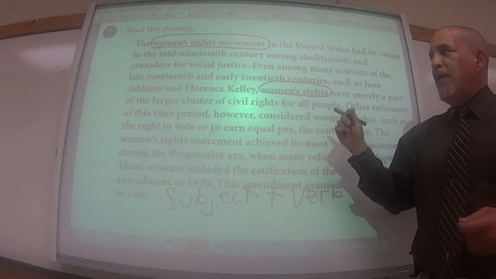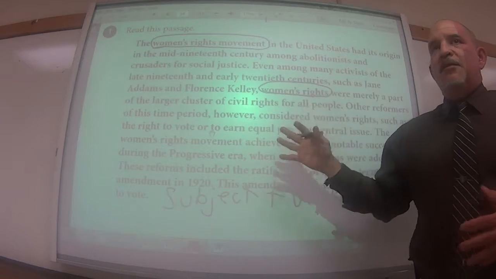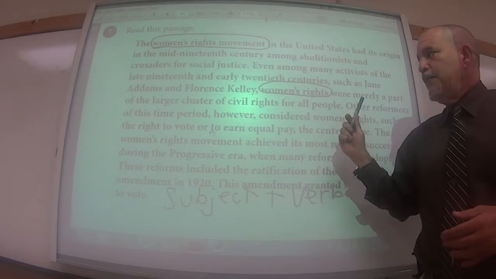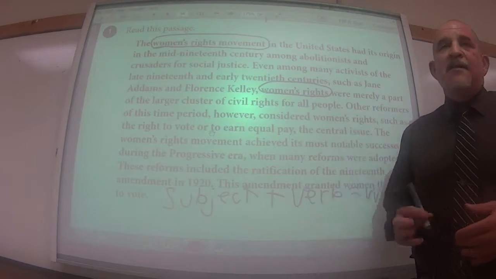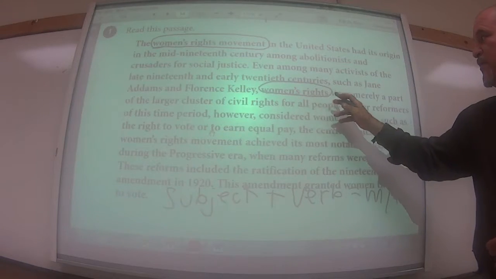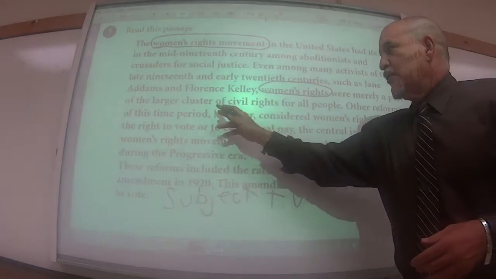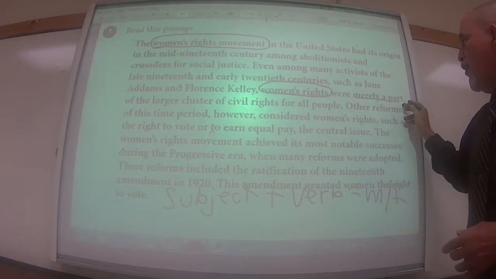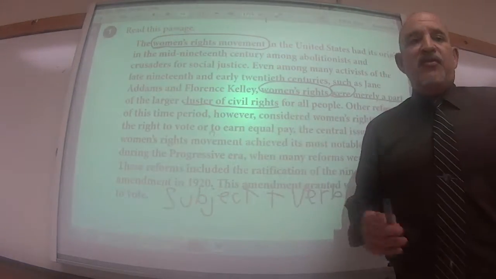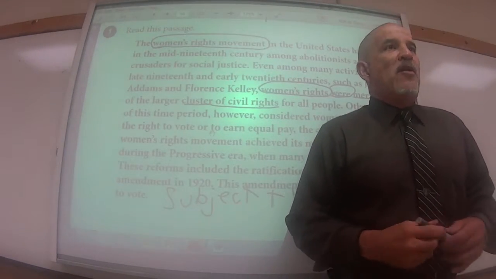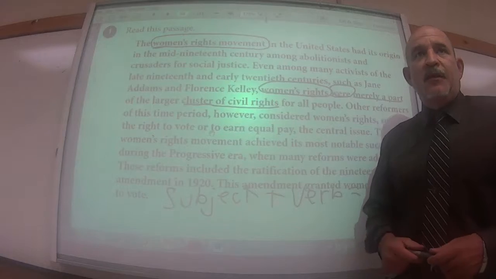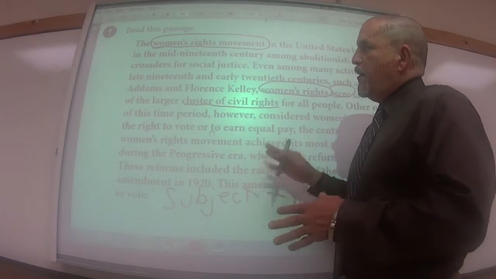What is, or was, or happens, or what action is taking place in this passage that deals with the women's rights movement, or women's rights? If we look right next to this, here we have women's rights were merely a part of a larger cluster of civil rights. Merely a part, were, is your verb. This shows a strong main idea connection, the subject plus the verb equaling the main idea.